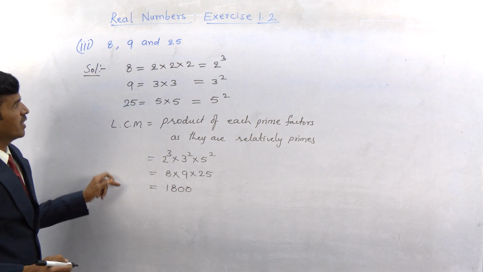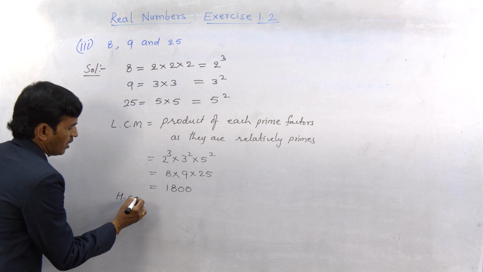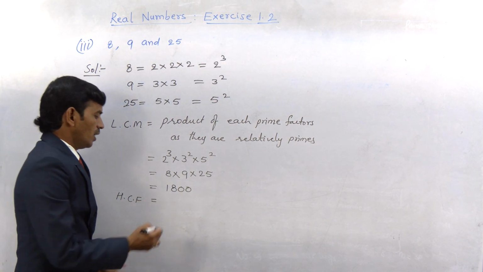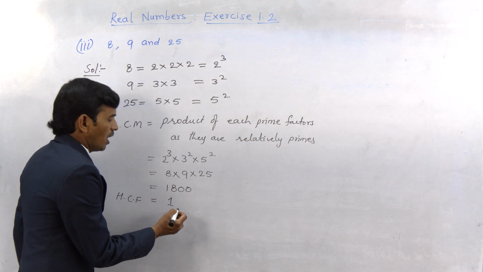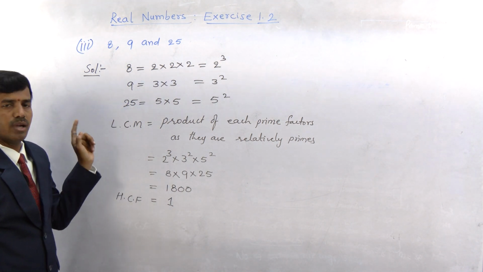So LCM of the given numbers is 1800. Now we can find their HCF, the highest common factor, which is equal to 1 as the given numbers are relatively prime or co-primes.